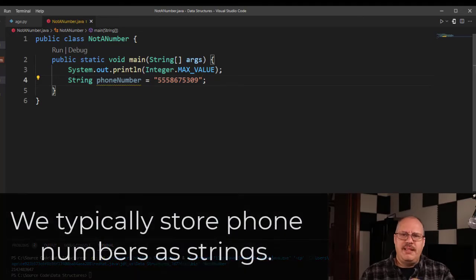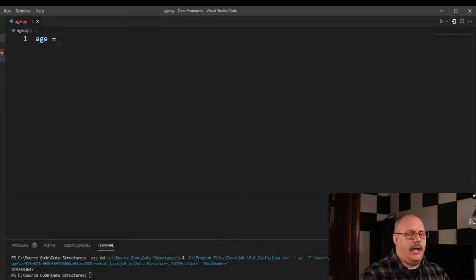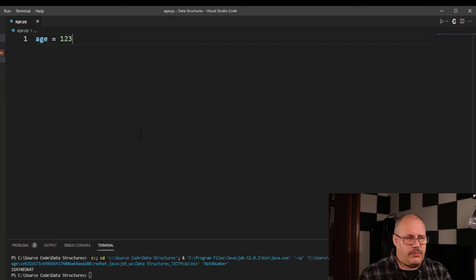Now I'm saying, well, maybe this number should not be stored as a number. I'm going to store it as a string. Now, sometimes we're going to run into a little bit of an issue, and I'm going to show you a real simple example here. In Python, I'm going to create a variable called age, and I'm going to give it a value of 123. So this is something that makes sense. It's a little bit old. 123 is old for a person at least, but we're just going to go with this for this example, if you don't mind. And I want to check to see if someone is older than 21.